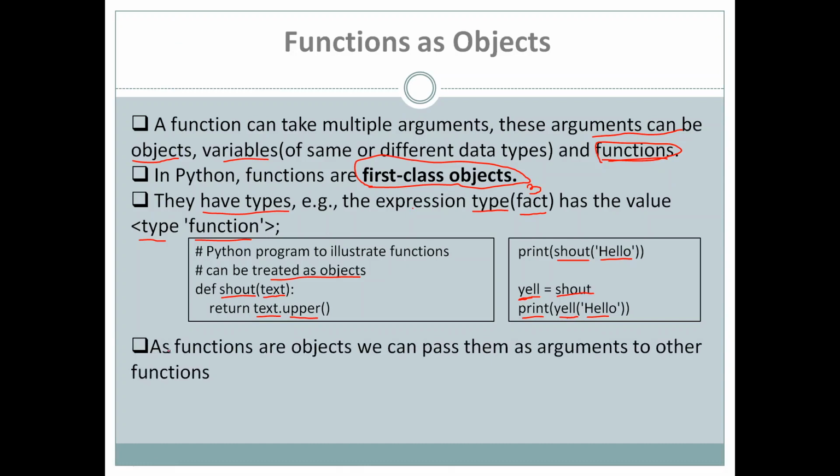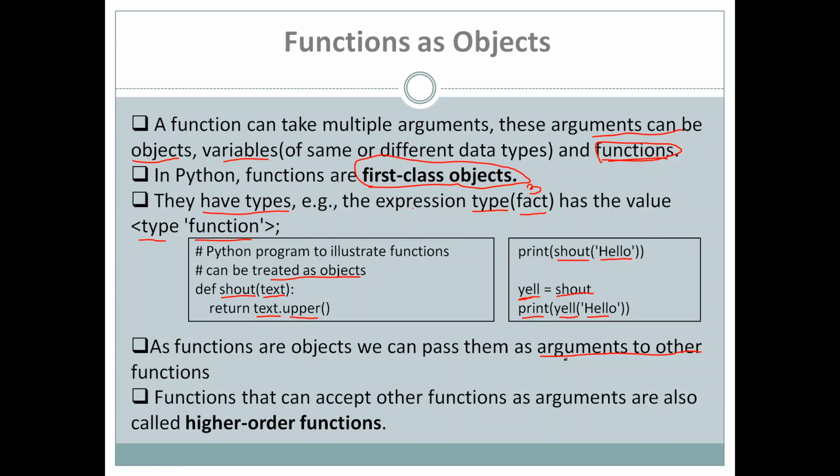Okay, as we know, functions are objects. We can pass them as arguments to other functions. So functions are treated as objects. So even a function can be passed as an argument to another function.